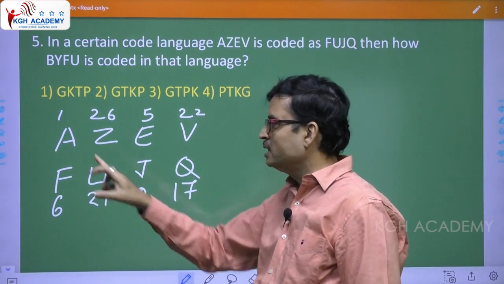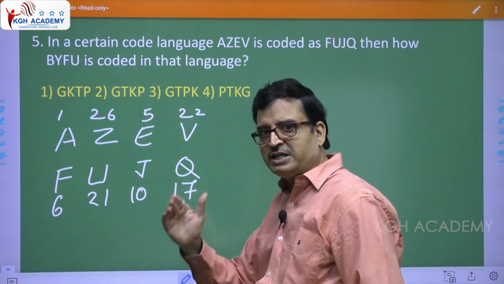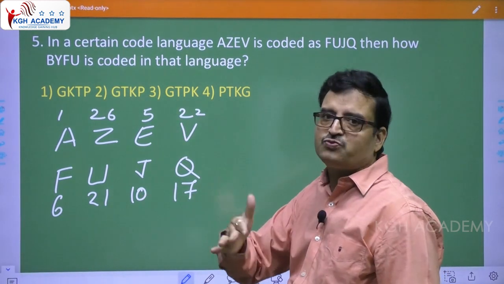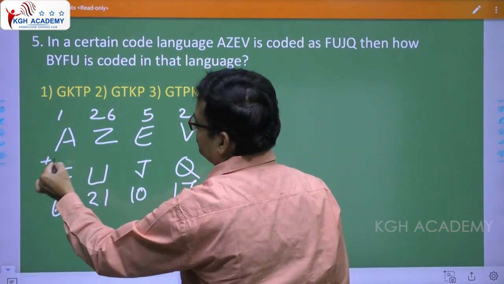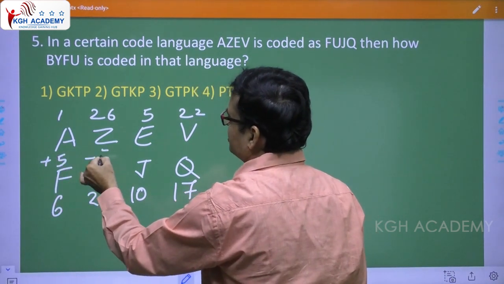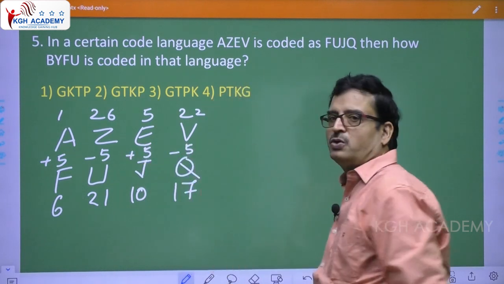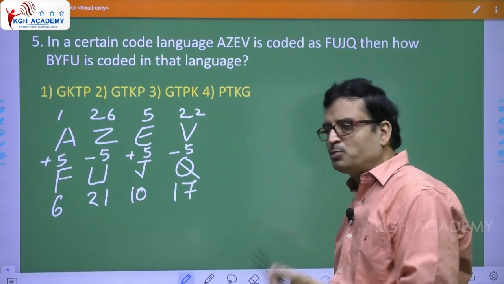So there is some logic, right? Plus 5 minus 5. So next what could be? Plus 5 minus 5? Yes, plus 5. See here, plus 5. So plus 5 minus 5 plus 5 minus 5. In that way, please note, 1 plus 5 minus 5 plus 5 minus 5. So they have taken plus 5 minus 5 plus 5 minus 5. Apply the same logic now.